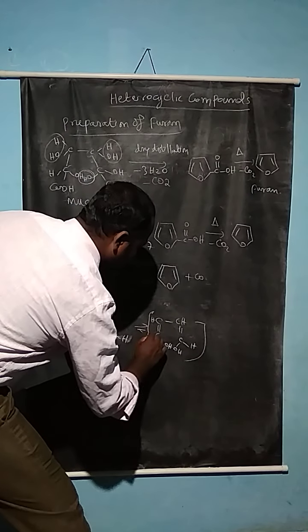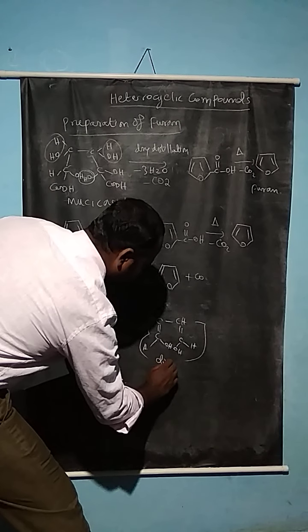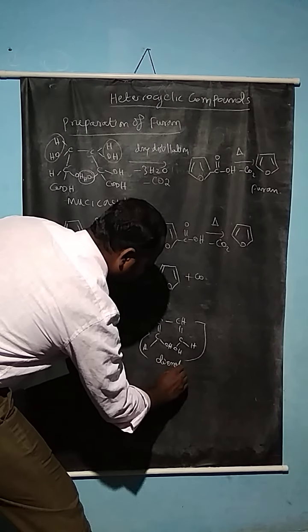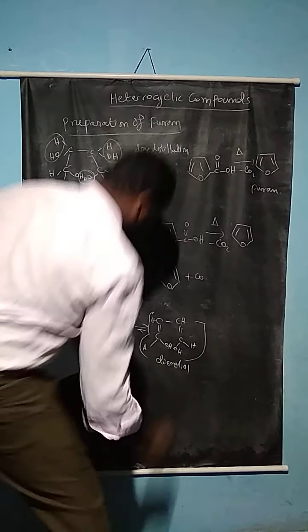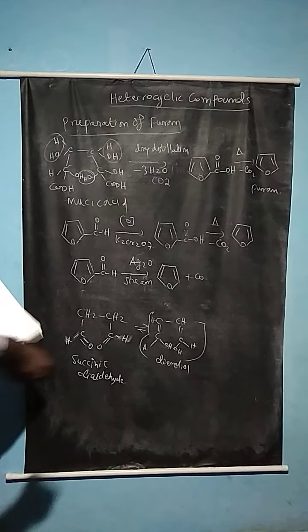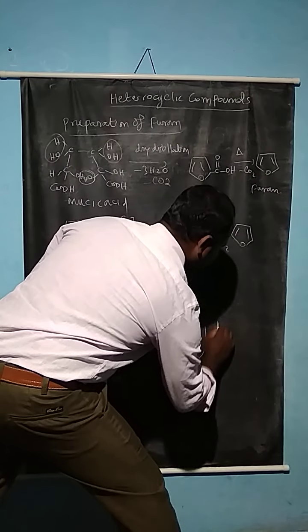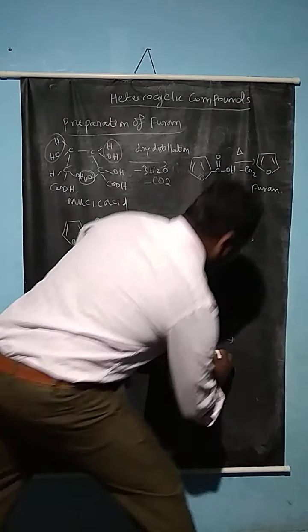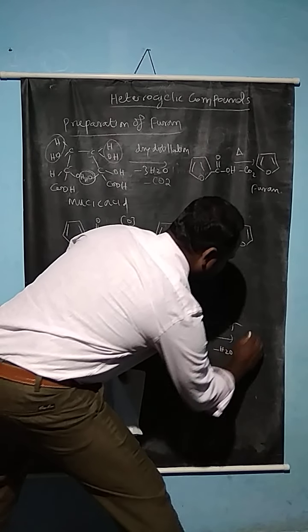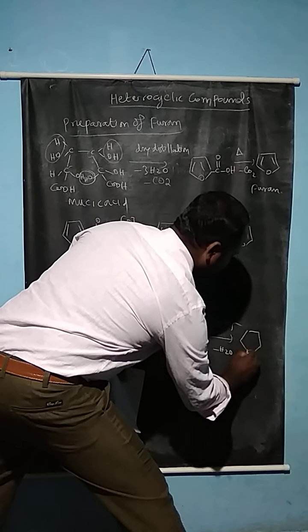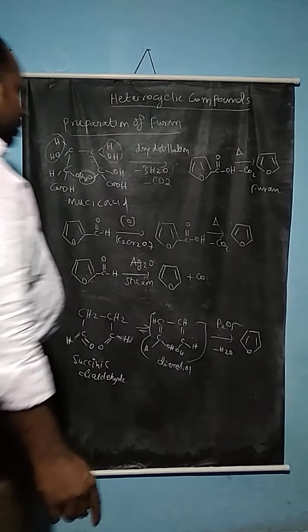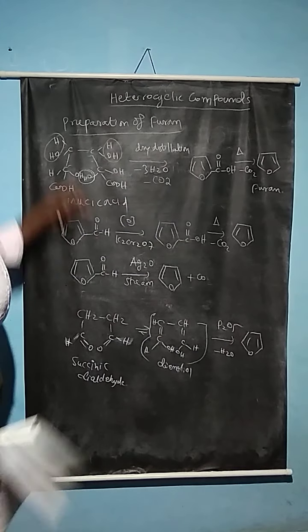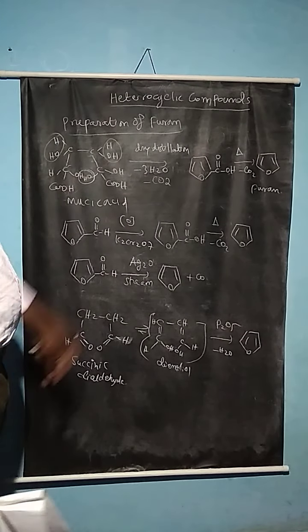This is the formation of the intermediate diene diol. So it undergoes reaction with phosphorus pentoxide, P2O5. So here the water molecule is released and the furan compound is obtained. So this is also a preparation of furan. These are some of the preparations of furan compounds.